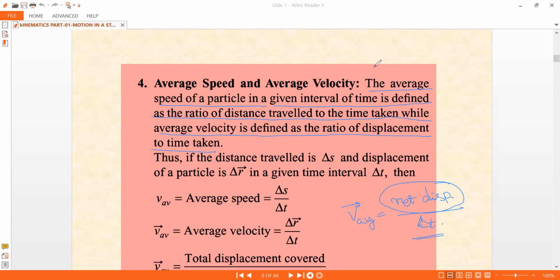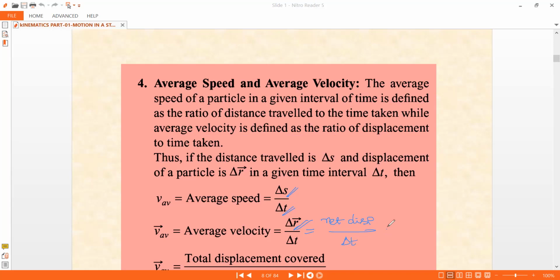And now this is the average speed. Average speed is nothing but the total path length divided by total time, as simple as that. Average velocity is the net displacement divided by the time interval. Now you may not get this, but we are talking about straight line motion only, one dimensional motion.